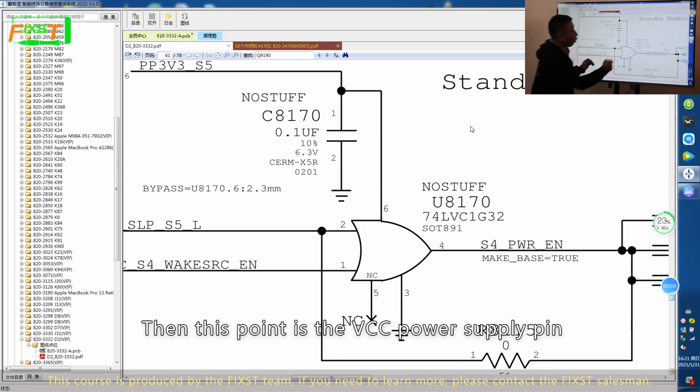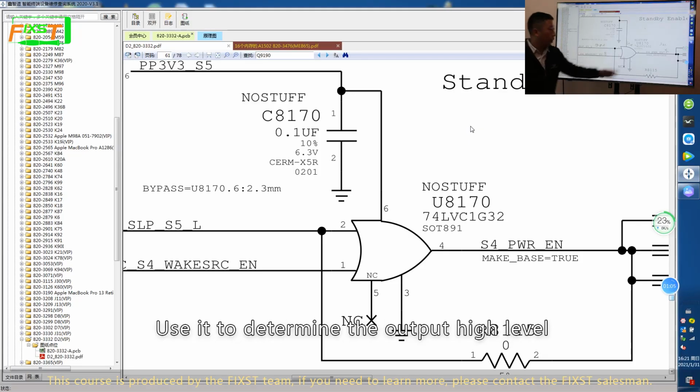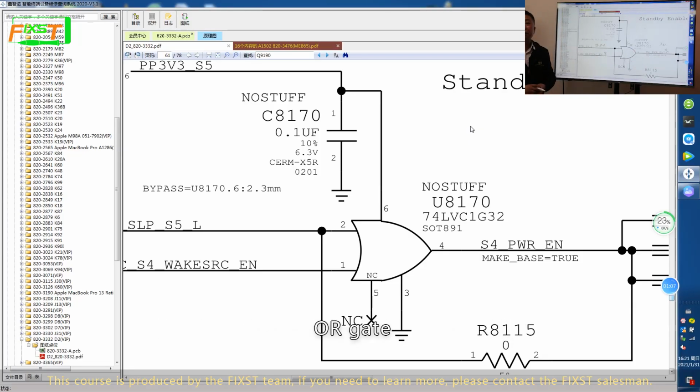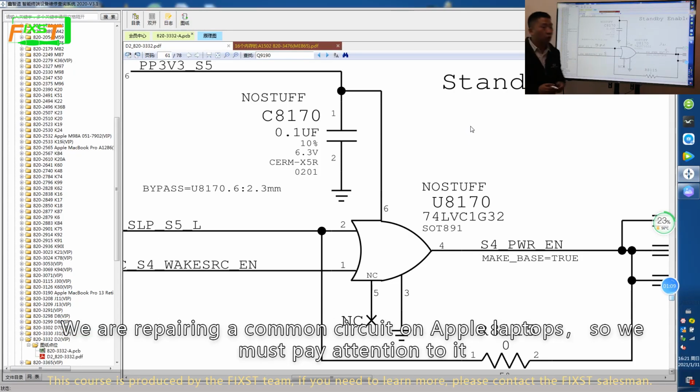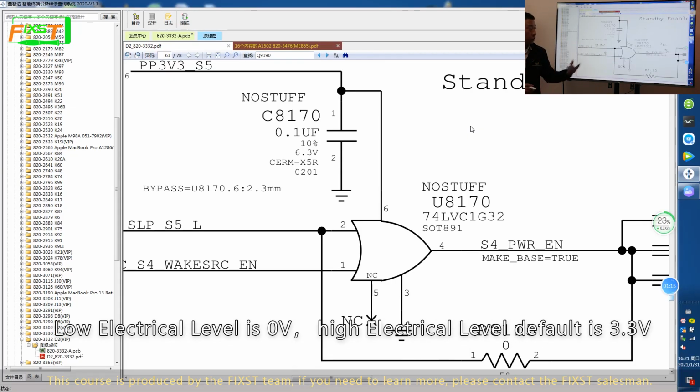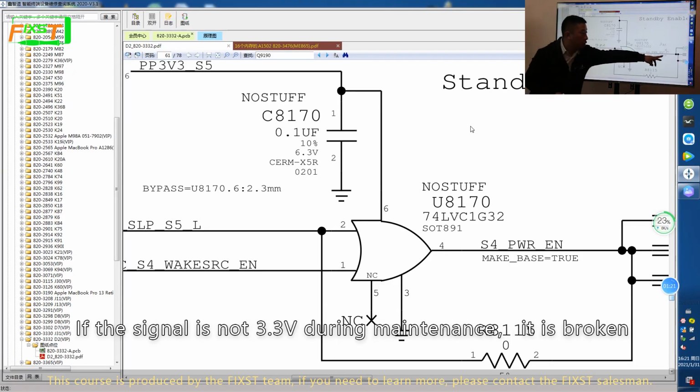Then this point is the VCC power supply pin. Use it to determine the output high level. This is a common circuit we repair on the Apple laptop, so we must pay attention to it. Low electrical level is 0 volts. High electrical level by default is 3.3 volts. If the signal is not 3.3 volts during maintenance, it is broken.